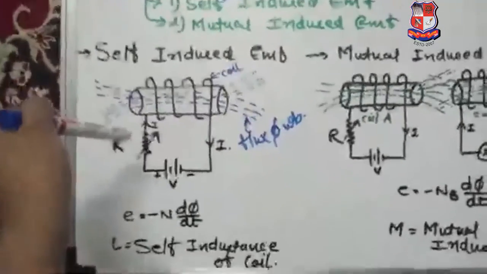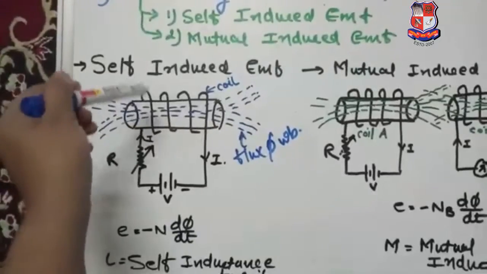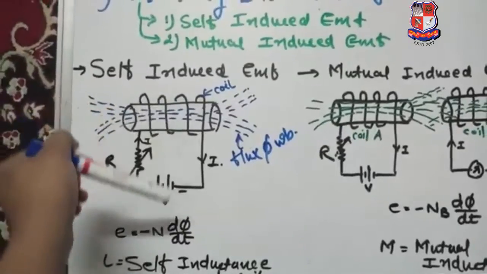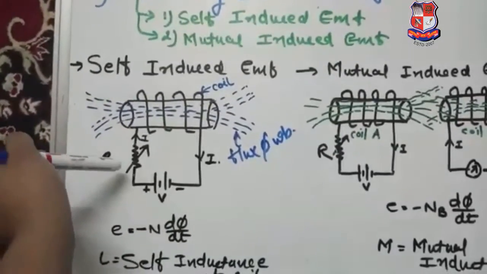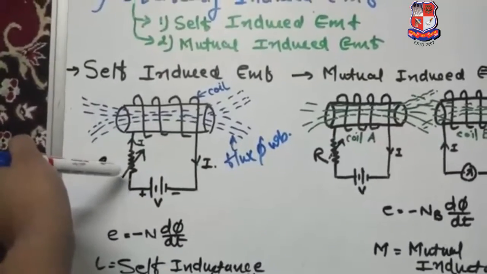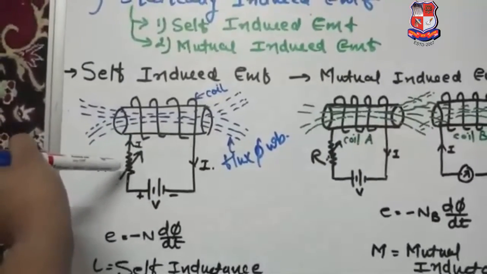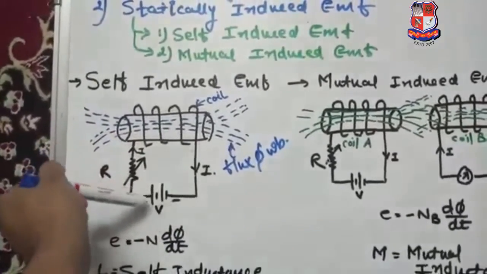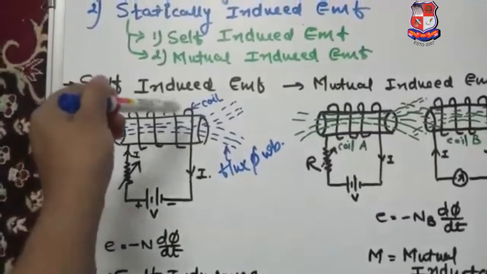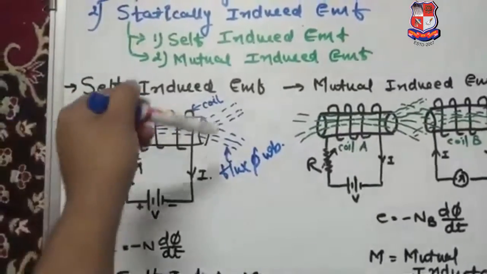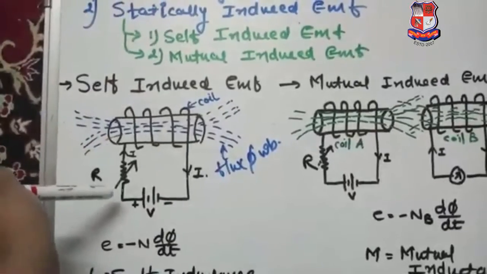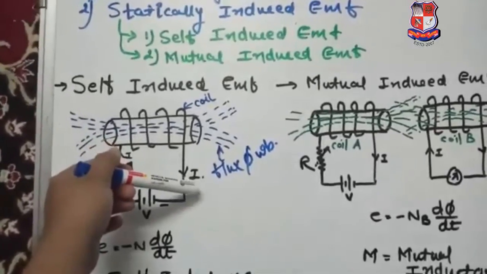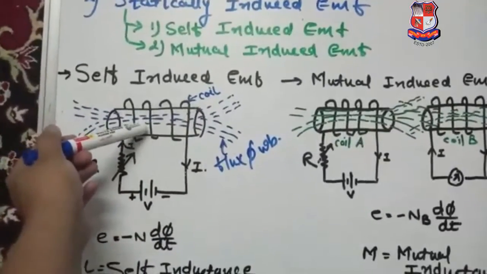Now what is a self-induced EMF? Suppose one coil having N number of turns is wound over a solenoid and that coil is connected across the supply. Here a variable resistor is there to vary the resistance, and by varying the resistance you can vary the value of the current. When the coil is connected across the supply, current starts flowing through the coil and the magnetic flux is set up around the coil. By varying the resistance you can increase or decrease the value of the current, and by changing the value of the current you can change the value of the flux.